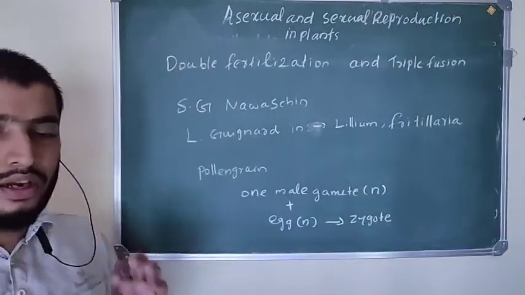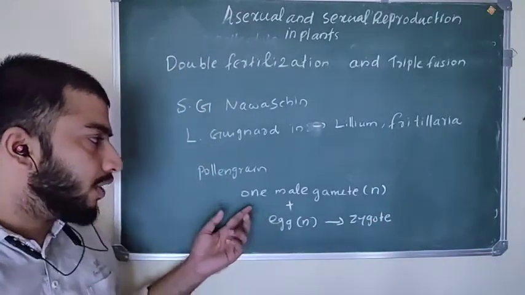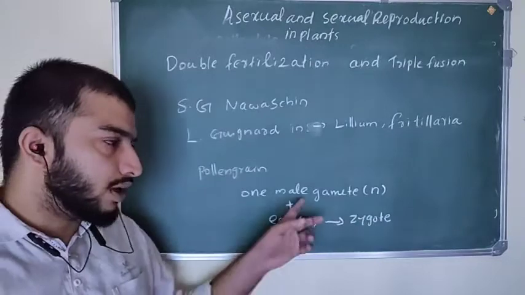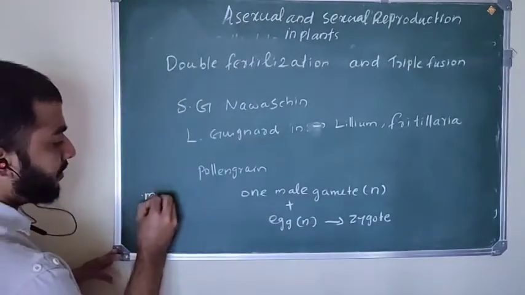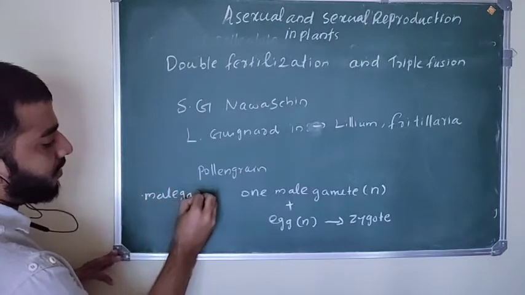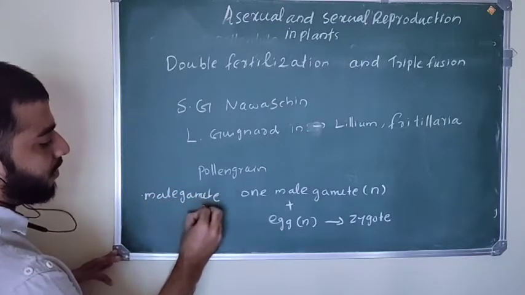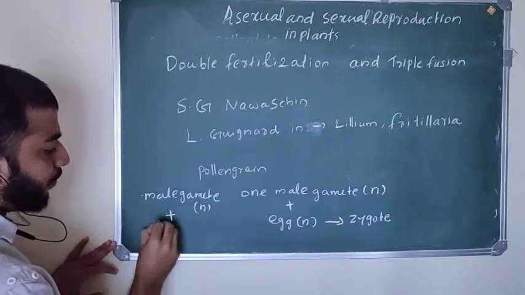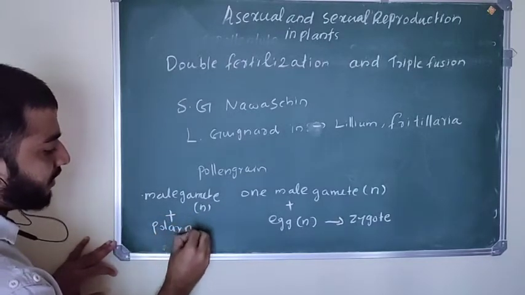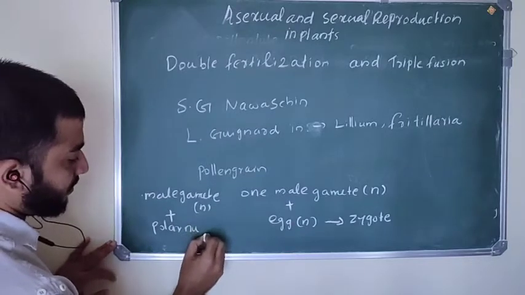That is double fertilization. One male gamete fused with the egg, both are haploid, and form the zygote, and the other male gamete, also haploid, fuses with the polar nuclei formed in the central cell of the embryo sac.